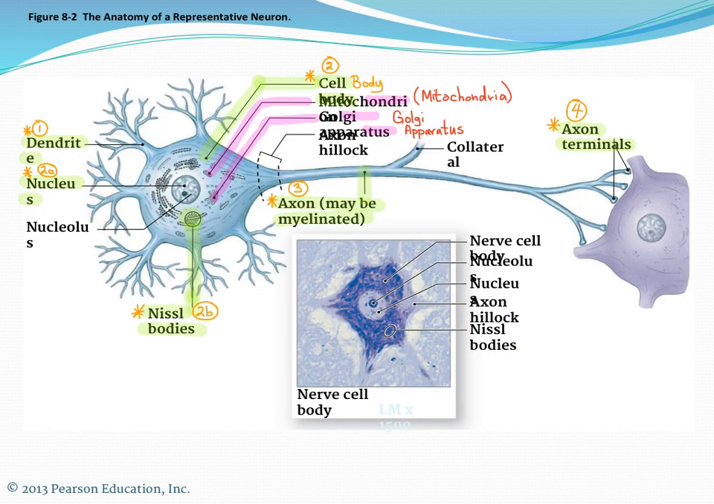This is a picture of the neuron. Make sure you know this. This will be on your test. Know the dendrites, the cell body, know the nucleus, the mitochondria, the Golgi apparatus. Make sure you know the axon and the axonal terminals.